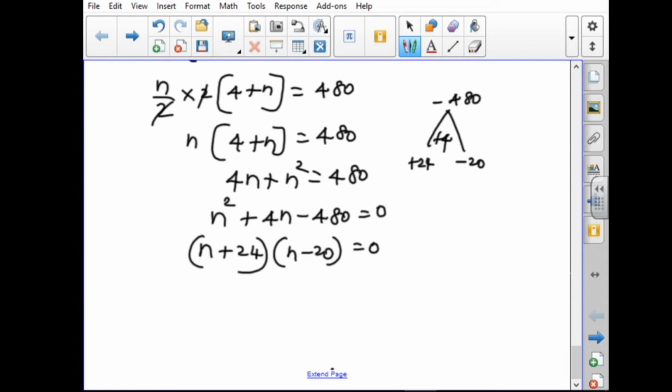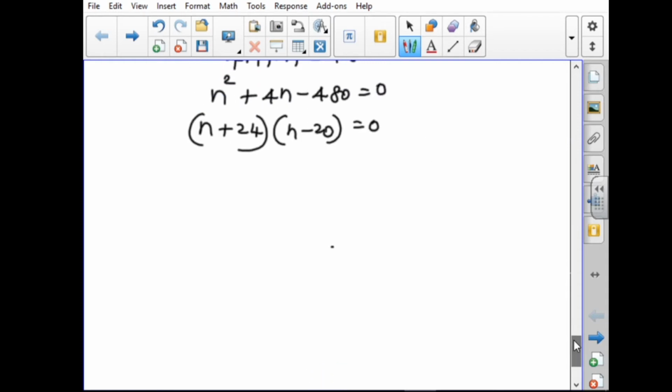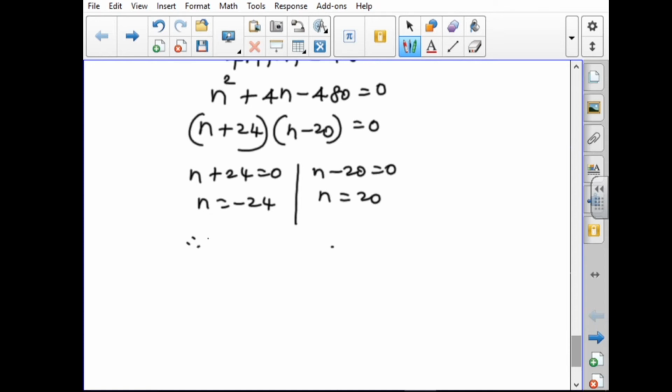Each factor equal to 0. n plus 24 equal to 0 means n equal to minus 24. The other one, n minus 20 equal to 0, means n equal to 20. The number of terms will not be negative. Therefore n equal to 20.